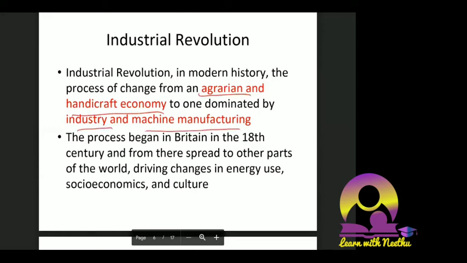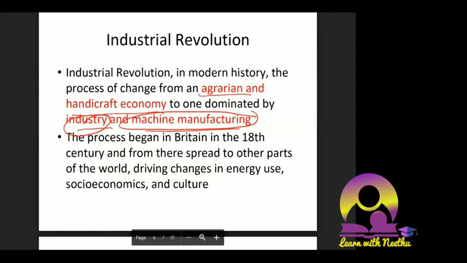We know that in medieval and ancient times we had an agrarian economy, and a little bit of handicraft economy. So there is a shift from this agrarian and handicraft economy to industry and machine manufacturing, or mass production of goods and items. That is what is simply called the industrial revolution.